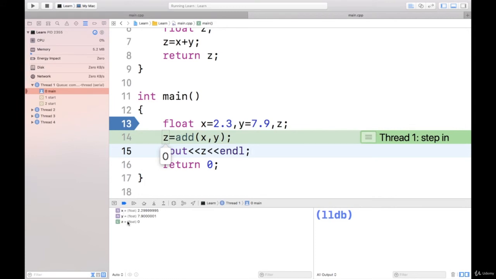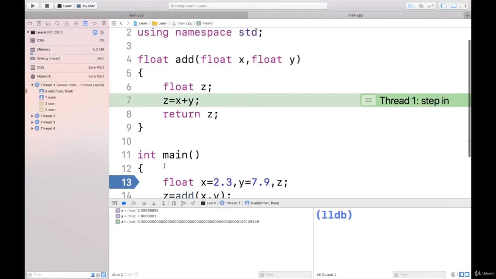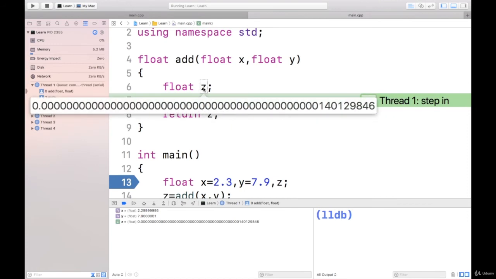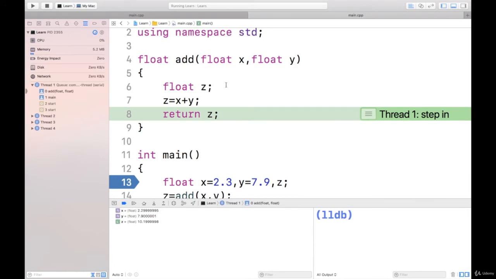Now I'll press F7 again. Now it has entered here and it is inside add function. So now you can see inside the watch window there are three variables x, y, z, and these variables belong to add function. So here you can see that z is having some garbage result inside because it is not initialized. X is having the value which we have sent, and y is also having the value we have sent. Now pressing F7 will get the value of z, and we got the result of z, and return z.